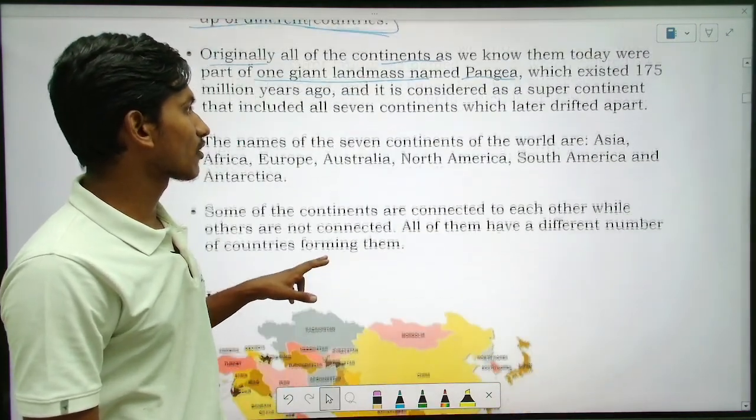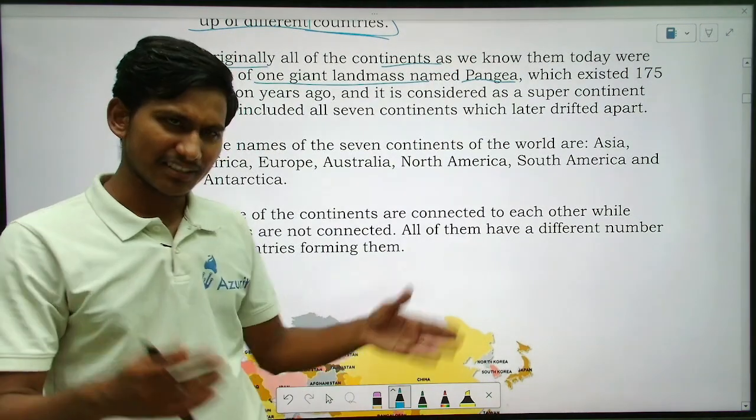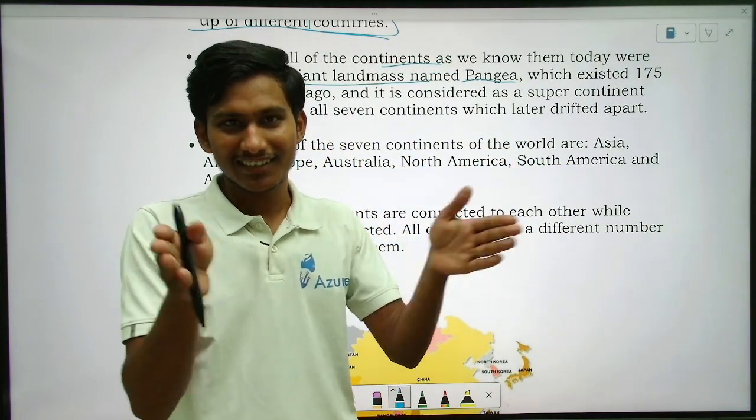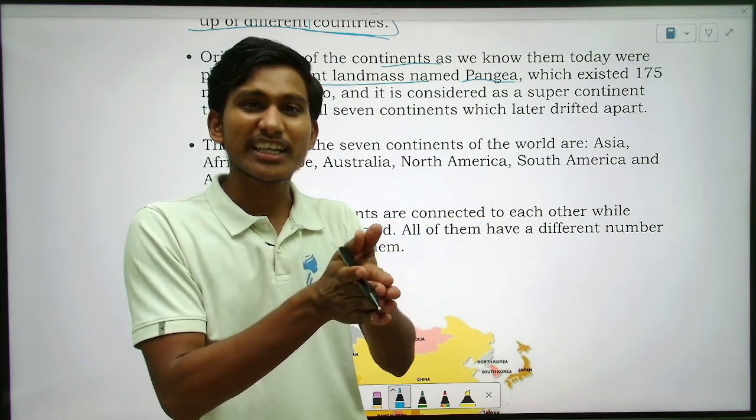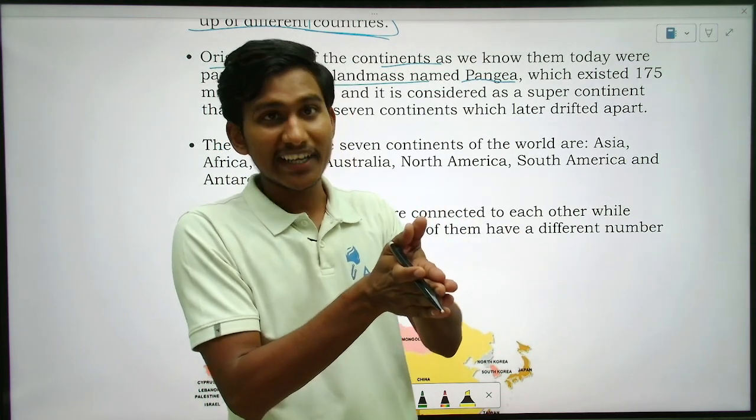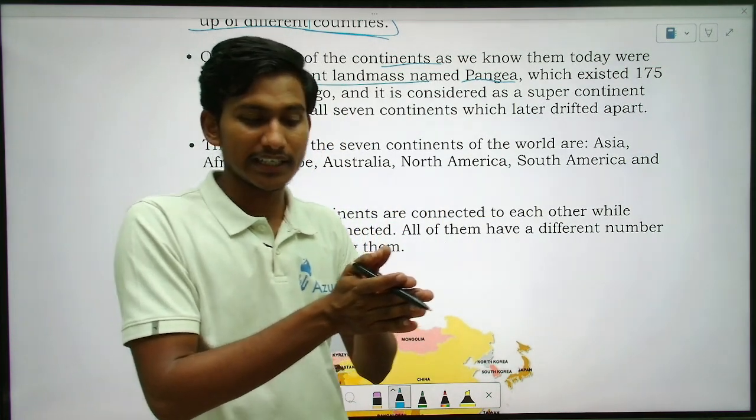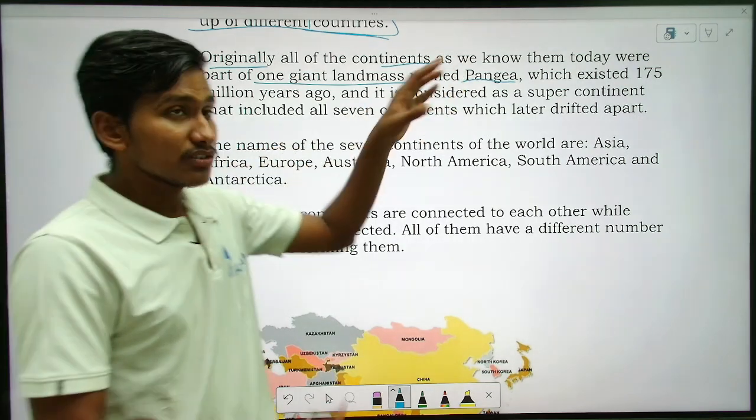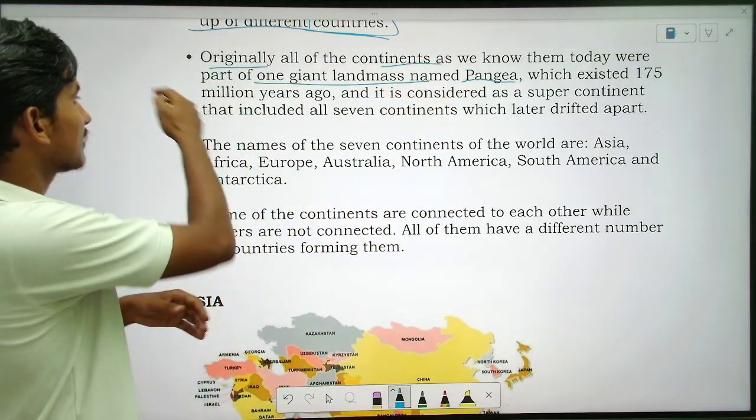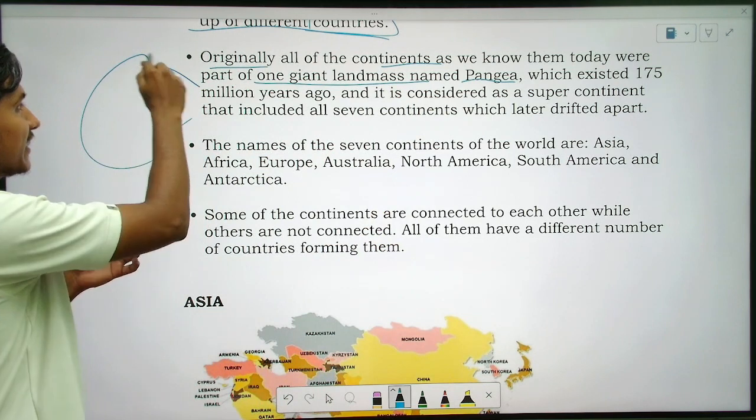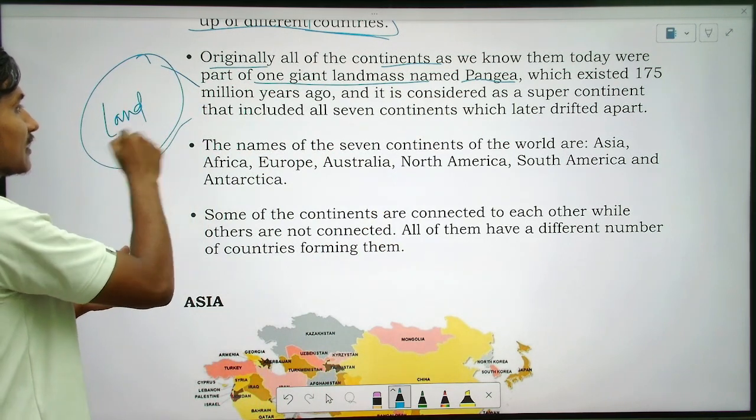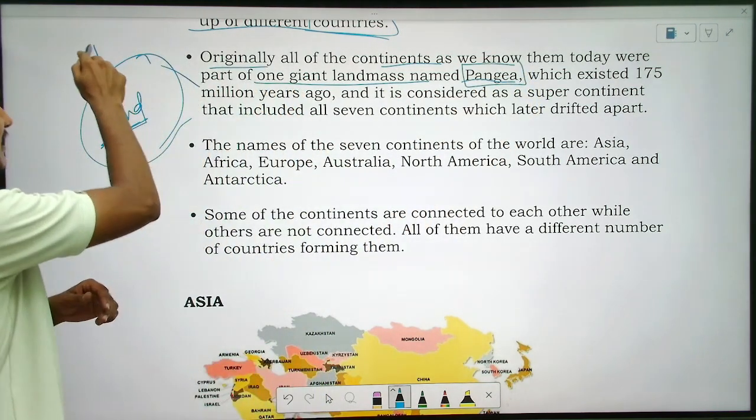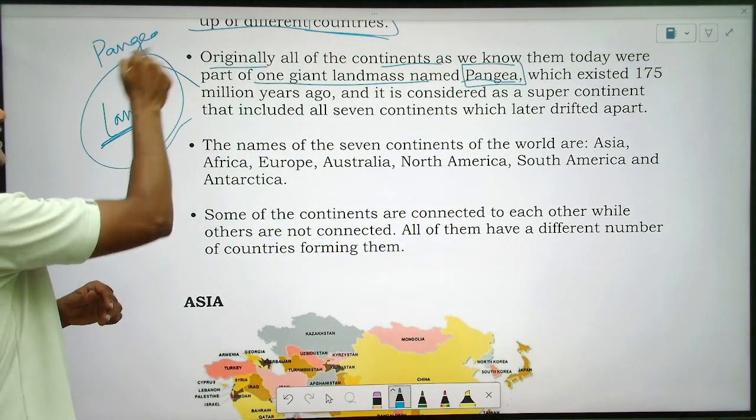What is impact? Impact means joining together, they combined, right? So they came closer and they collided with each other, right? Colliding, fine. So here everything was one part, all the land was one part. That part is named as Pangea. What is it named? Pangea. It is named as Pangea.